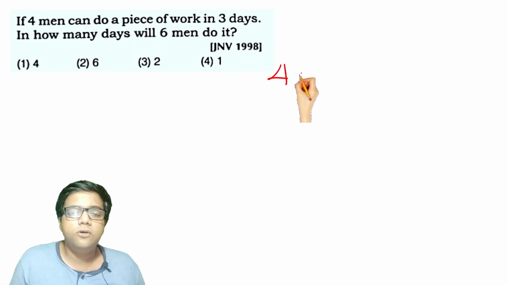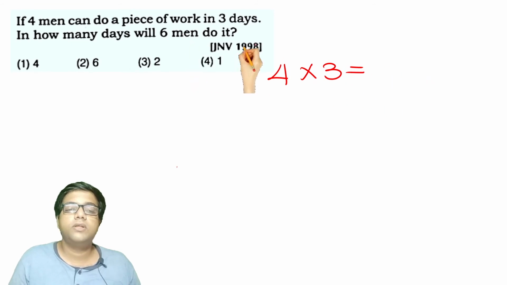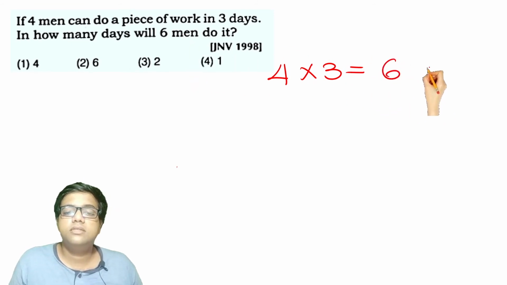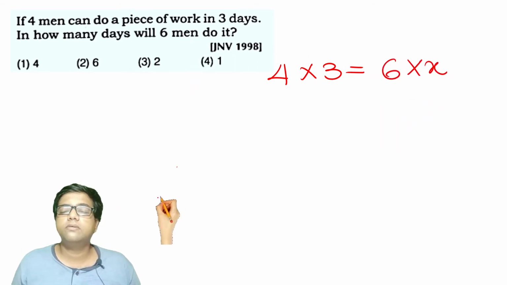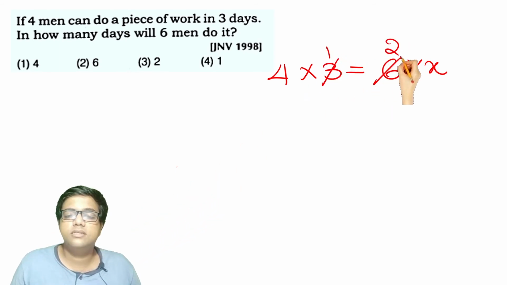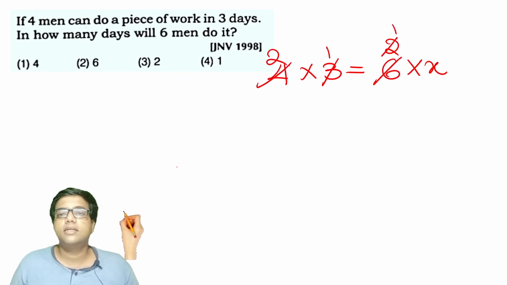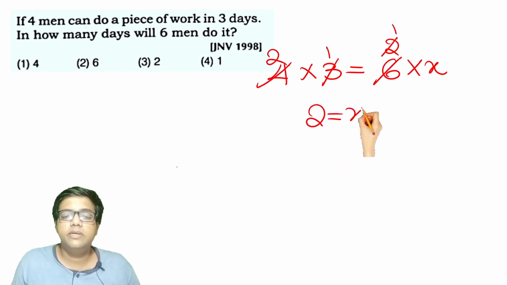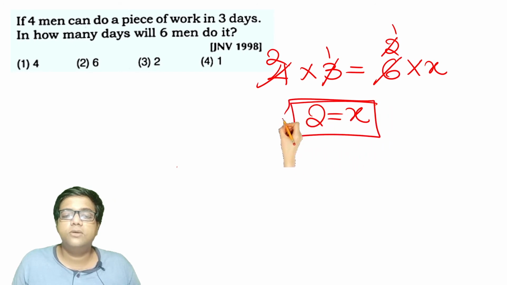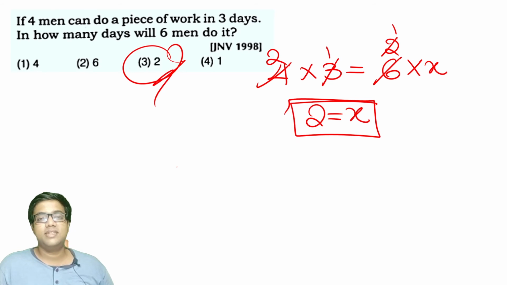So 4 men can do a piece of job in 3 days, and this is equal to the volume of work done by the 6 men. 6 men will do it in how many days, which we don't know. Put it as x. 3 ones are 3, 3 twos are 6, you can cancel it out here. 2 ones are 2, 2 twos are 4, I can cancel out here. So 2 will be equal to x, or 6 men can do the job in 2 days. Option 2 is the right answer.